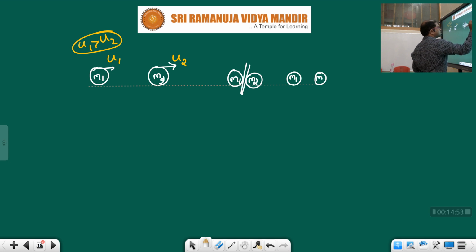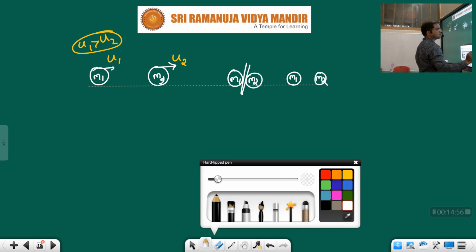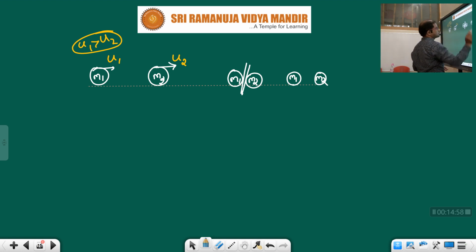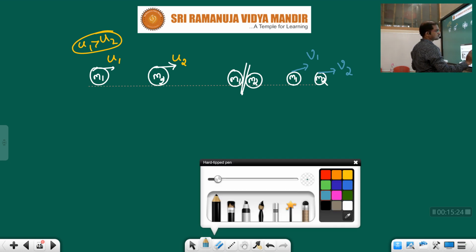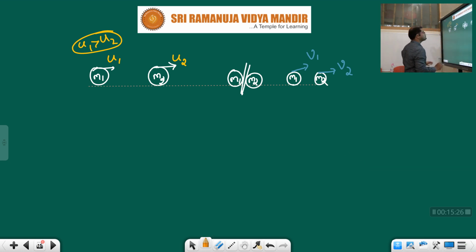But children, here the case is they move with different velocities, that is final velocity v1 and final velocity v2. So the initial velocity of the first body is u1, final velocity of the first body is v1, initial velocity of the second body is u2, final velocity of the second body is v2.